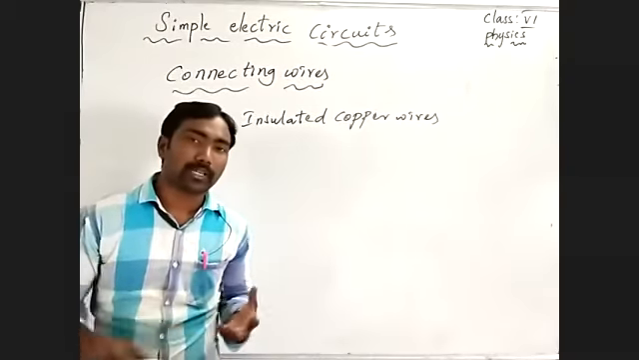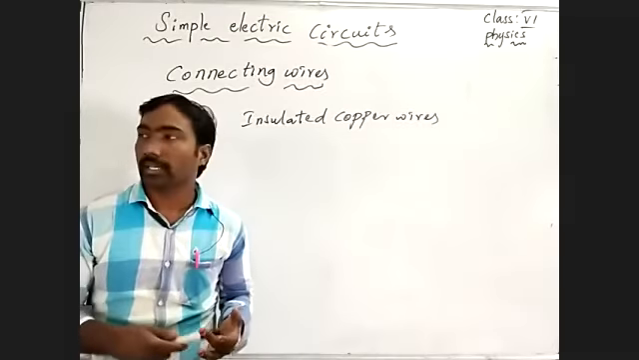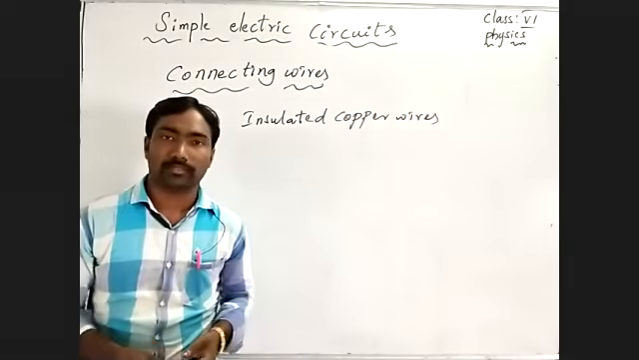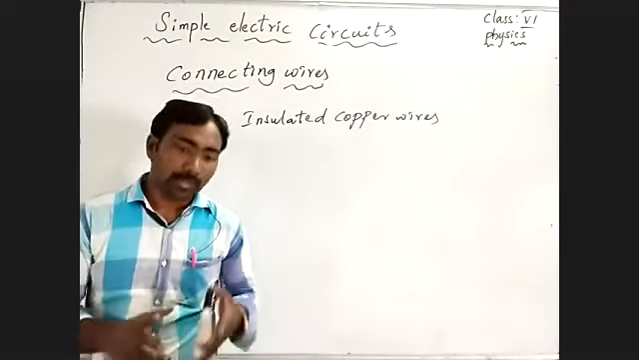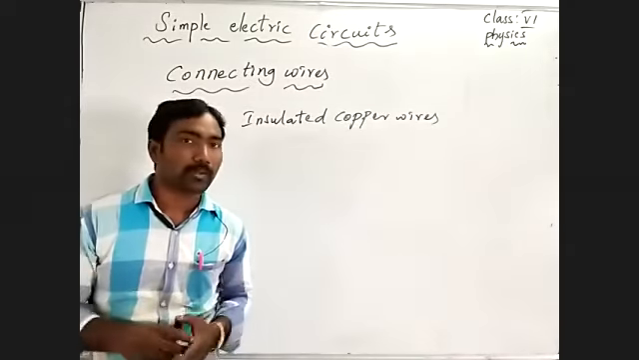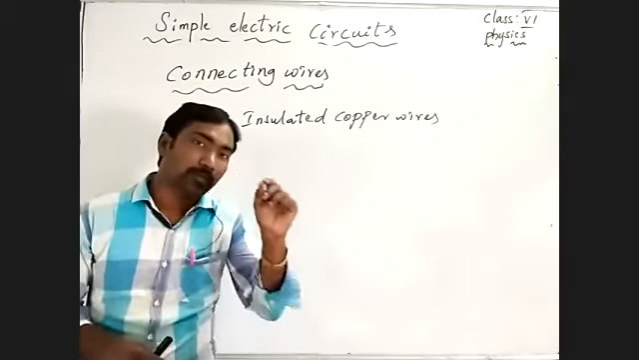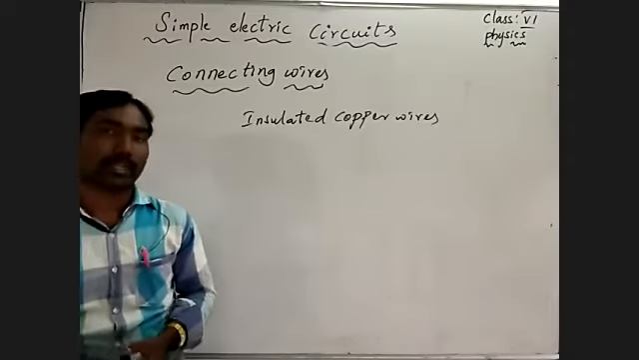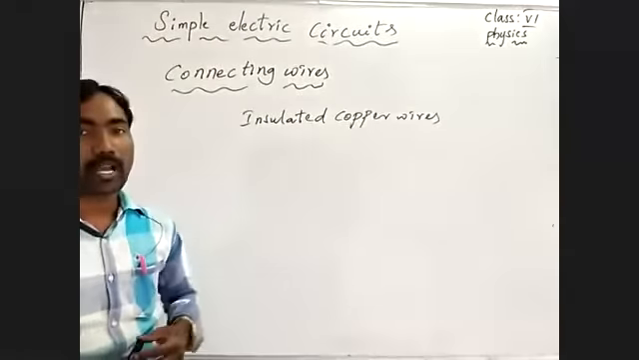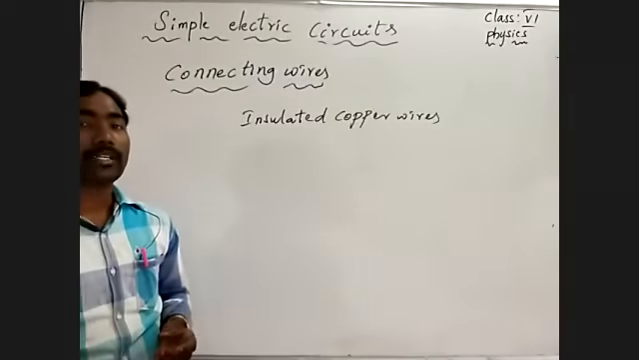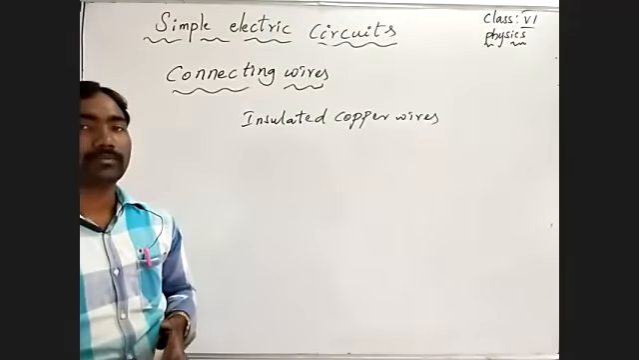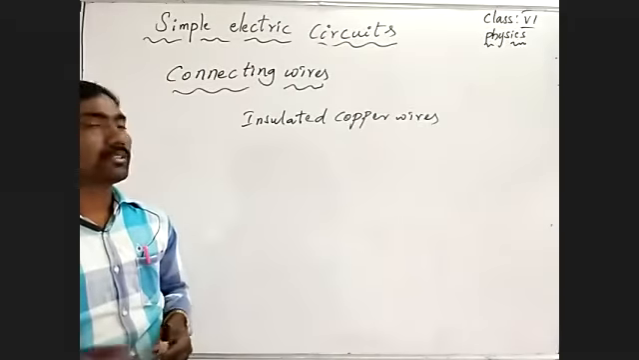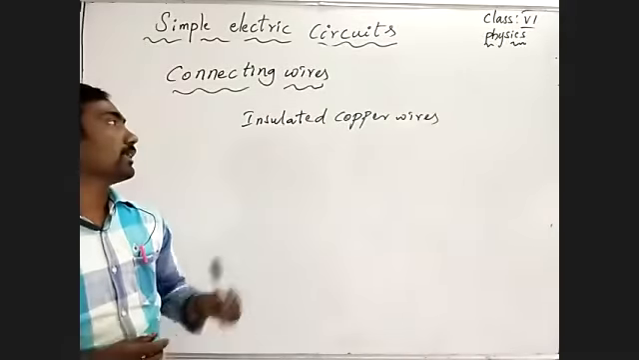Those are in different colors: red, blue, green, black, many different colors. By breaking that outer layer, which is rubber or plastic, inside we can observe a reddish brownish color. What are these? Copper wires. That copper wire is a good conductor, and the outer surface